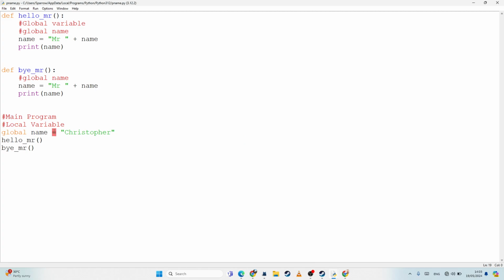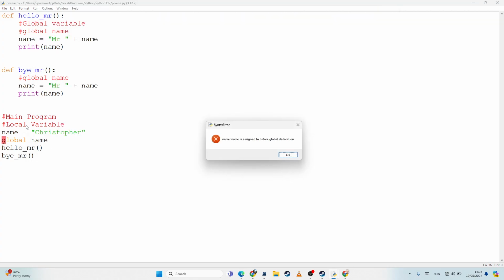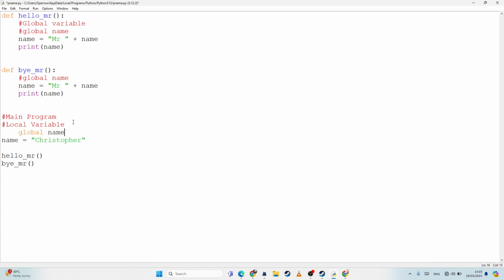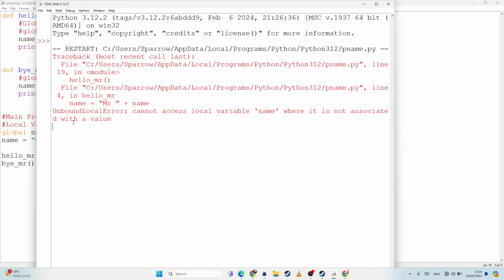Okay, so again, what if I were to do global name after it instead of just making it and then say it's global? Is that going to help me? No. Okay, name is assigned to be global before declaration. Okay. So let's try to put it the other way around. As you can see, I don't use globals very often because, at least when I was at university and in programming, they were very much frowned upon.